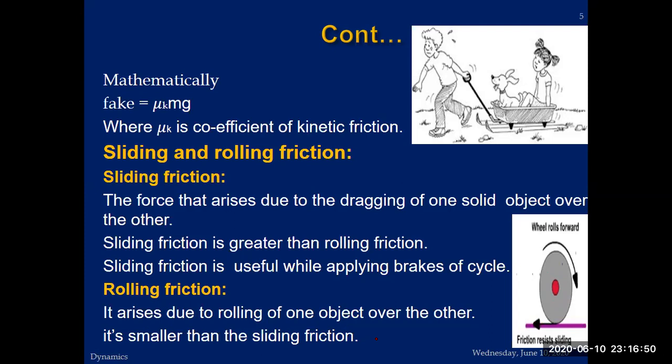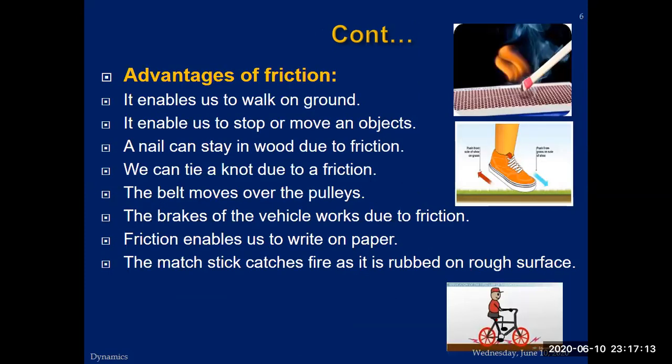The reason is very simple. I repeat it again: if more and more surface area is in contact with each other, more and more frictional force will be there. In the case of sliding friction, more and more surface is in contact. But in the case of rolling friction, only a few points are in contact with each other. So the interlocking force will be very less. That's why rolling friction is very less as compared to sliding friction.